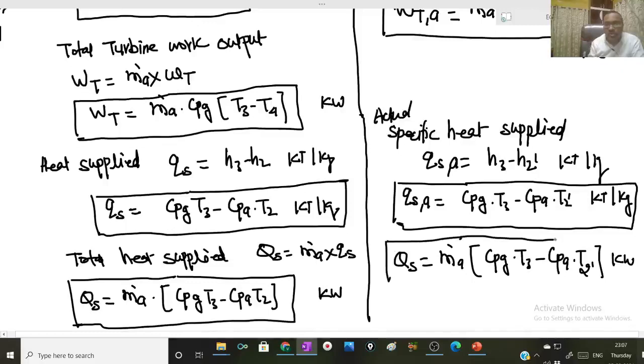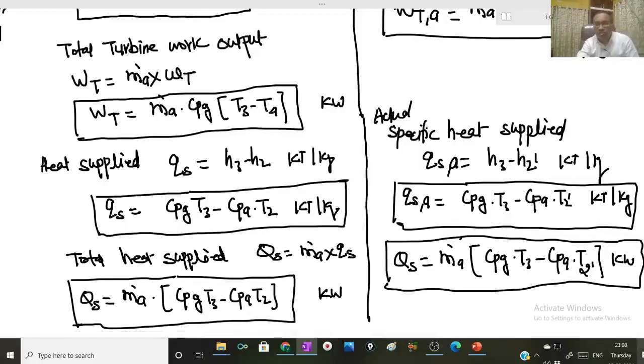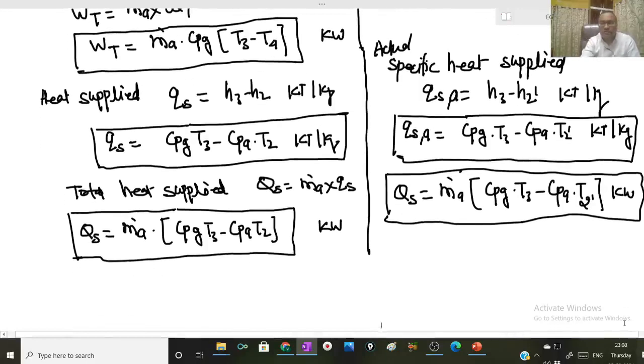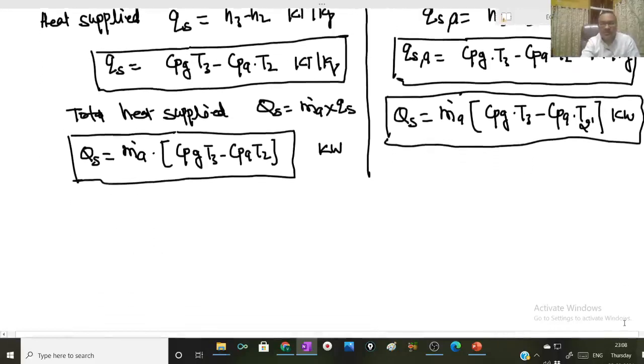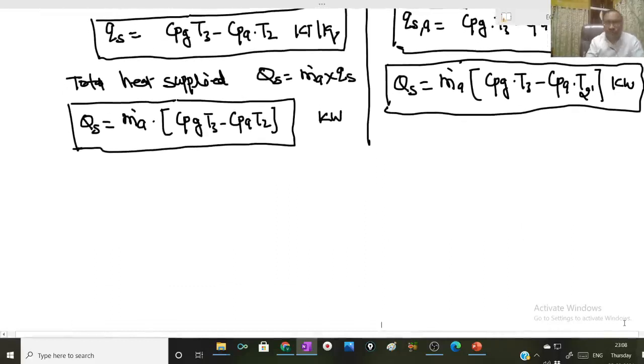So this way we can get the expressions for heat supplied in the combustion chamber, work input to the compressor, and work output from the turbine. Now let us consider the case 2.